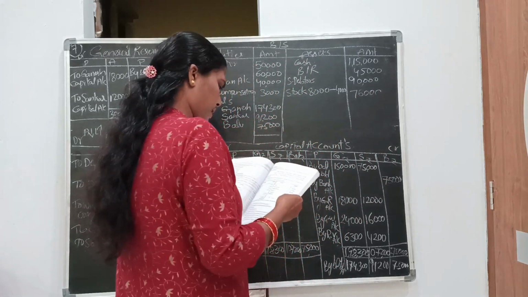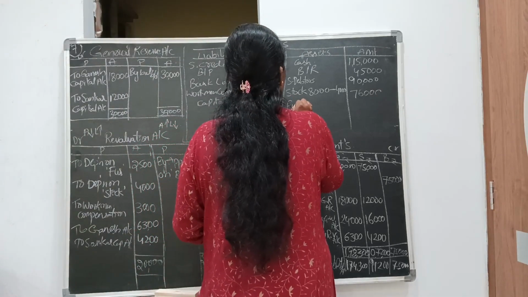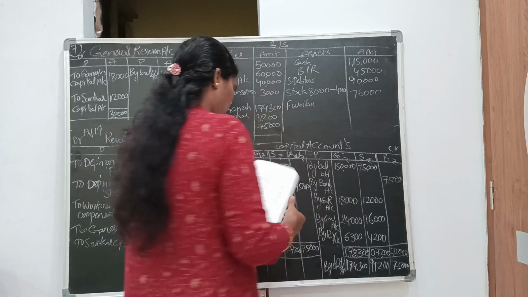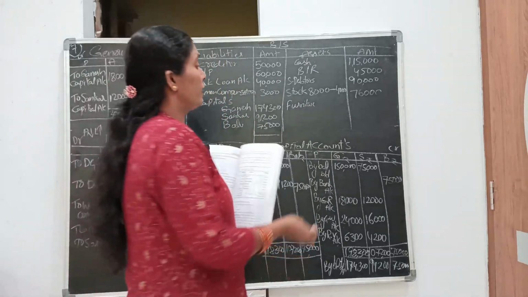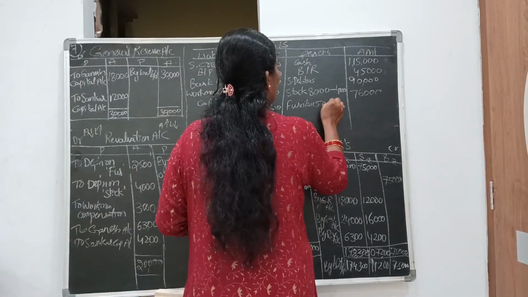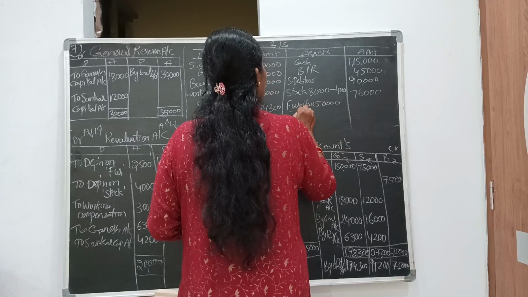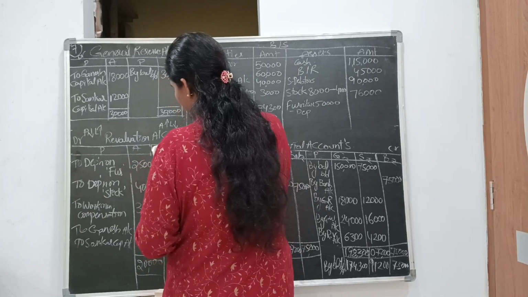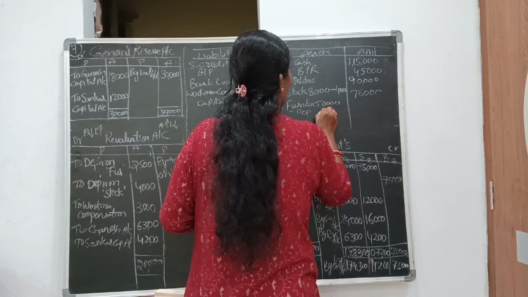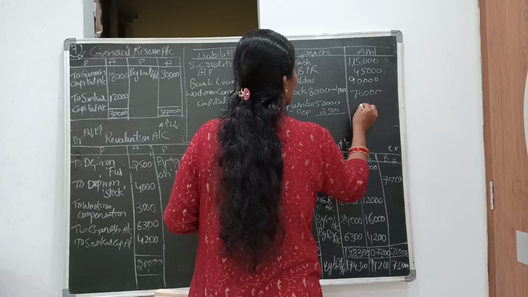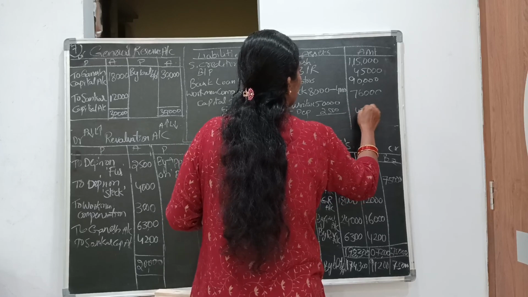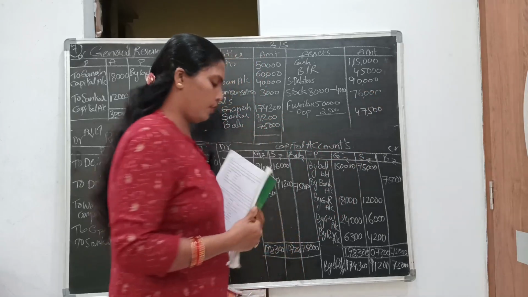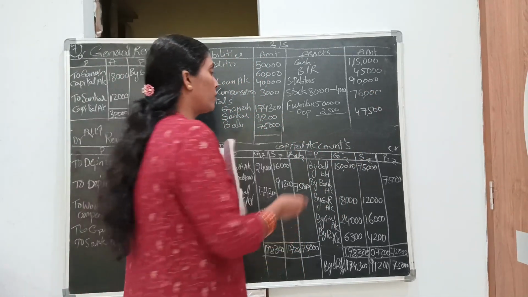Next, furniture. What is the value of furniture? 50,000. So 50,000 minus depreciation on furniture of 2,500 is 47,500. Next, coming to buildings.